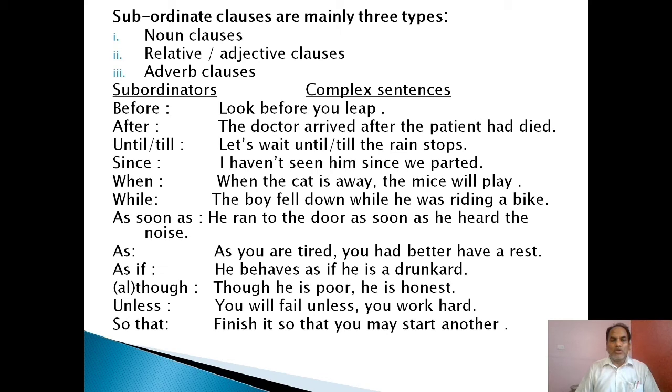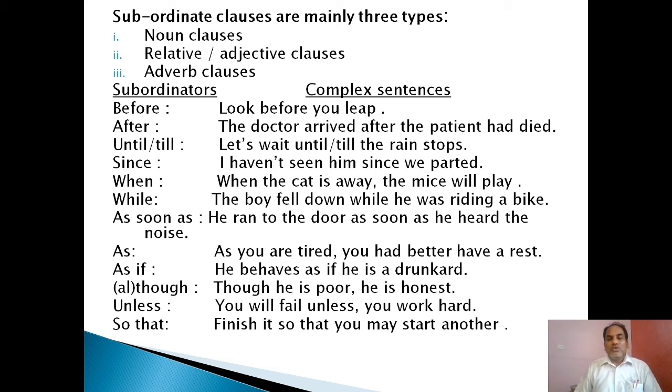To know complex sentences, we should know the subordinators, or subordinating conjunctions. For example, look before you leap. Here, what is the main clause? Look is the main clause. Before you leap is the subordinate clause, and before is the subordinator. So it is a complex sentence.